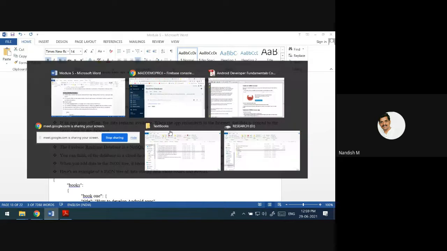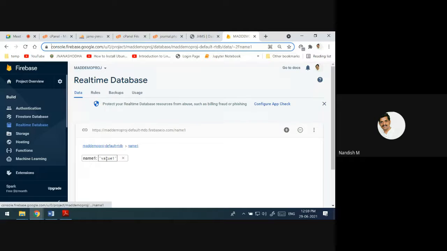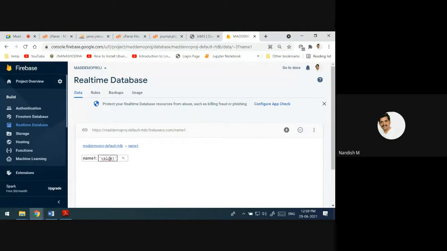For example, see here, you have changed this value 1 to value 2 from the mobile app, or you have opened the browser and changed it. But if your mobile app is not connected to the internet, then value 2 will not be available in your app.